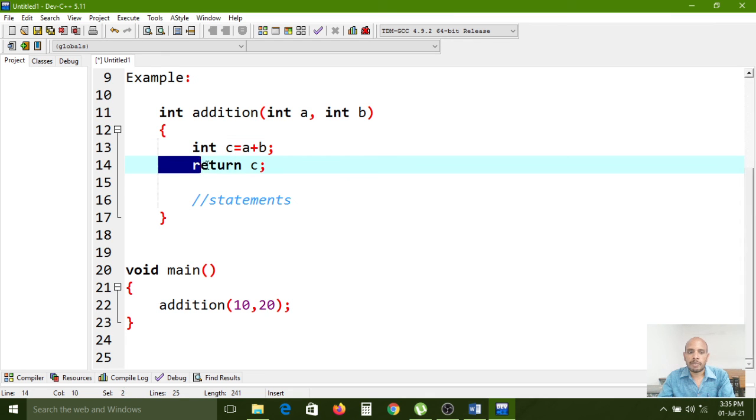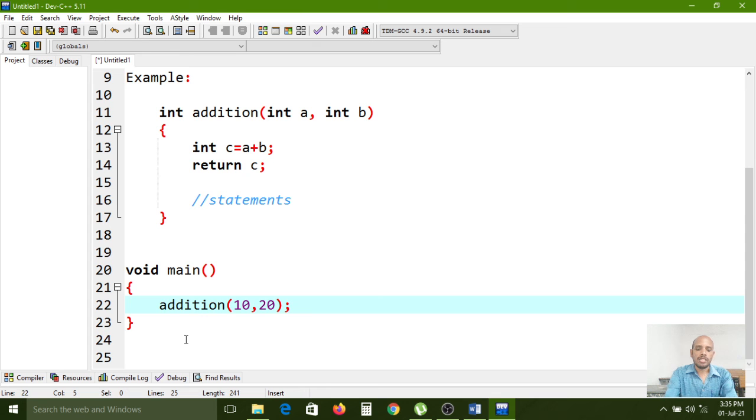After that, the return statement will close the function, and the c variable's value 30 will be returned to the calling place. After taking that return value, it transfers it to the calling place, which is here. You need to store that value, so that's why here we create the variable int z equal to.